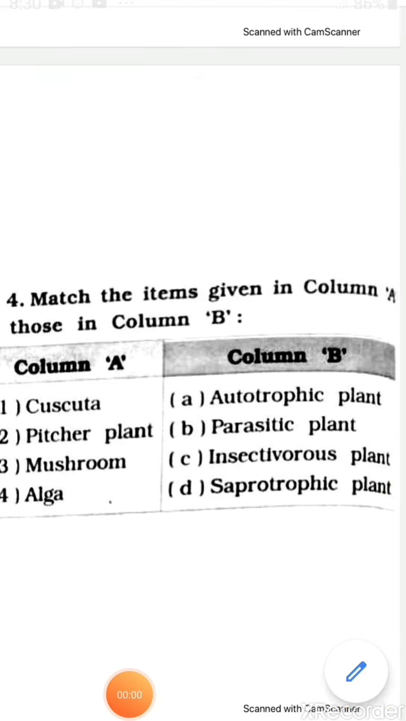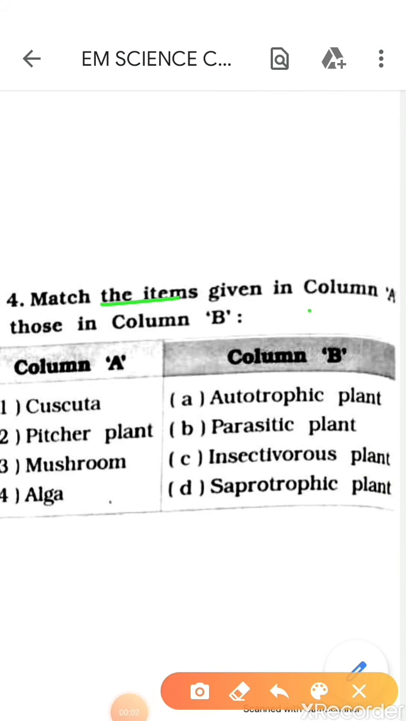Match the items given in column A with those in column B. First one, in column A, Cuscuta. Cuscuta is an example of parasitic plant. Pitcher plant is an example of insectivorous plant. Mushroom is an example of saprophytic plant, whereas algae is an example of autotrophic plant.